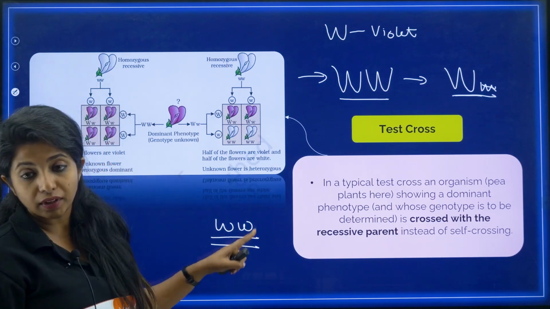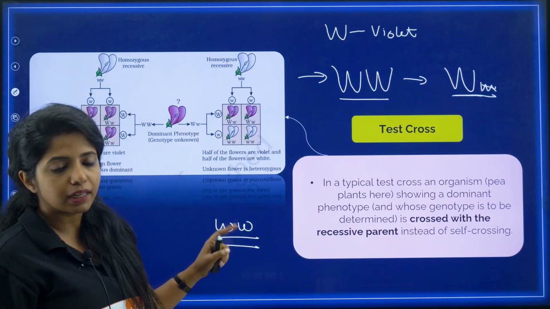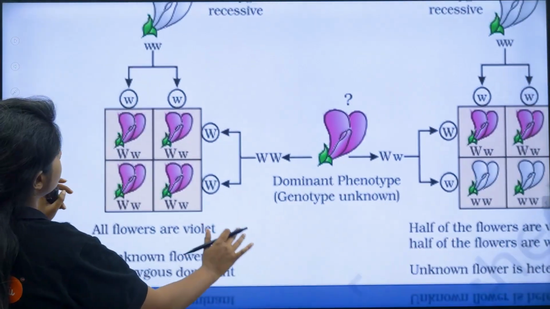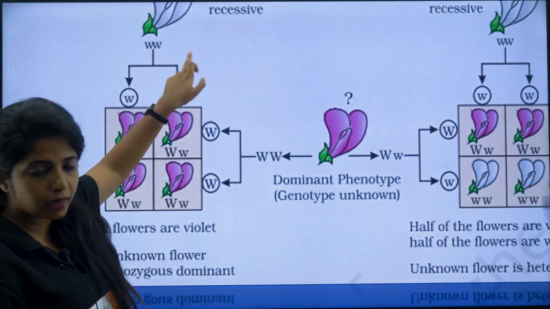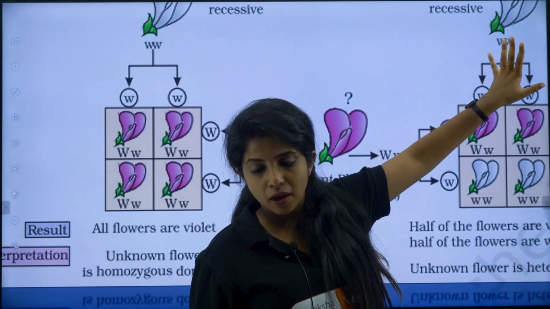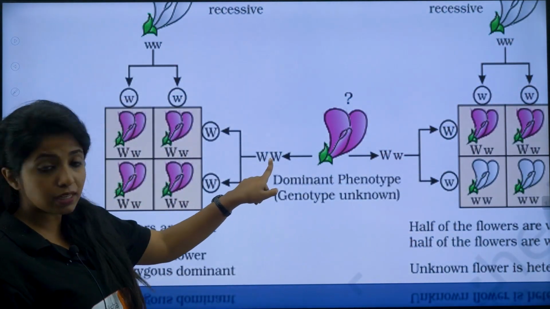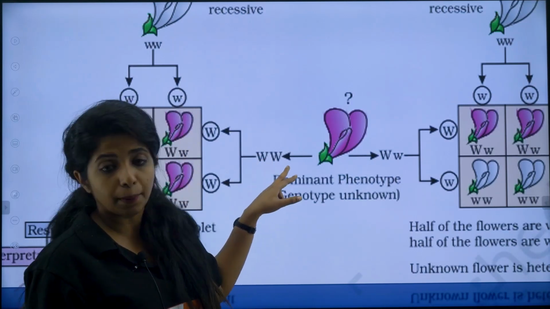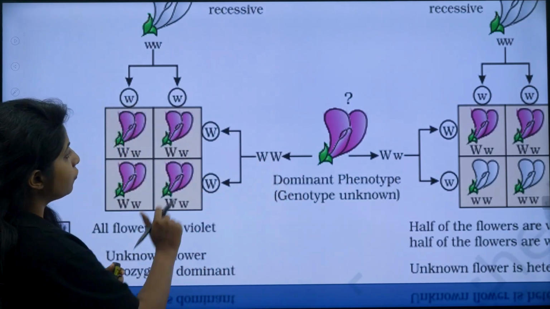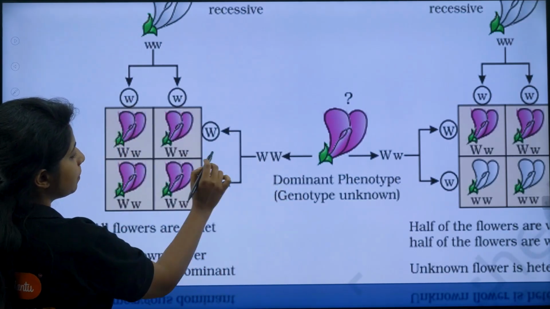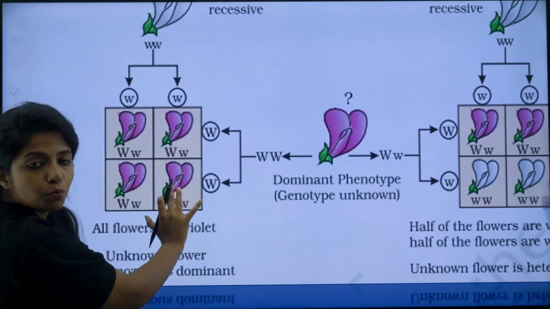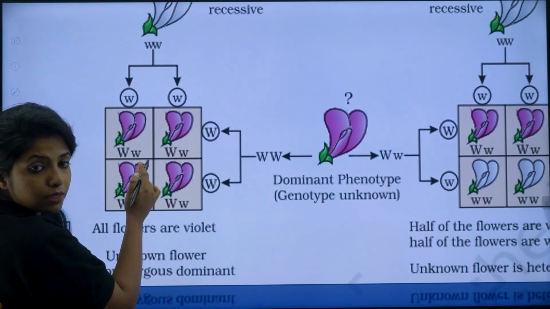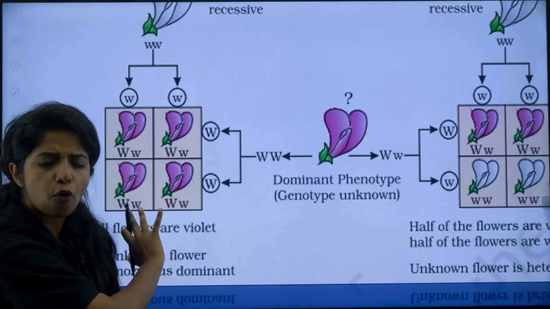I can fuse them with a recessive parent plant. Now what is the difference? What difference does it make, ma'am? So I'm going to show you over here. This is the recessive parent that I am having over here. Supposing the violet flower plant is having capital W, the gametes will be like this. Now if I fuse capital W with small w, all of them, the combination will be capital W, small w. All of them, my dear children, since capital W is there, it will be dominant over this and all the plants will be violet in color.